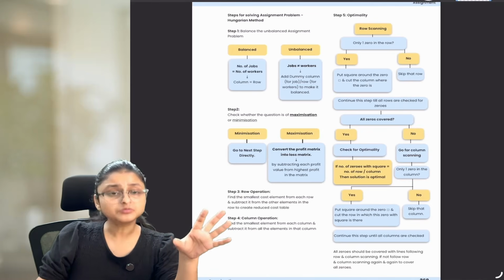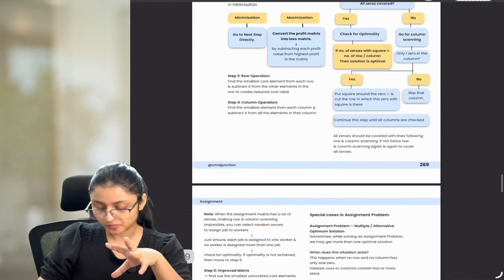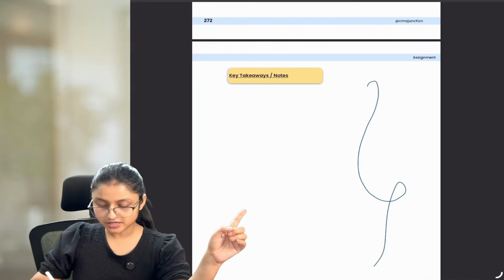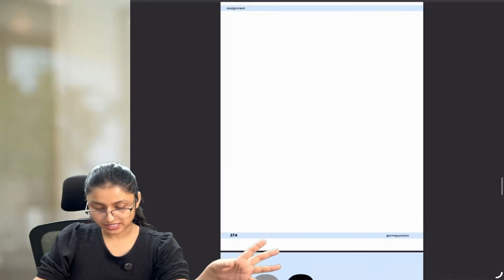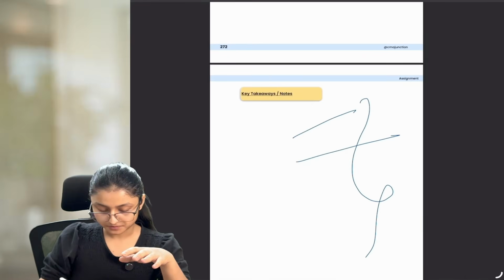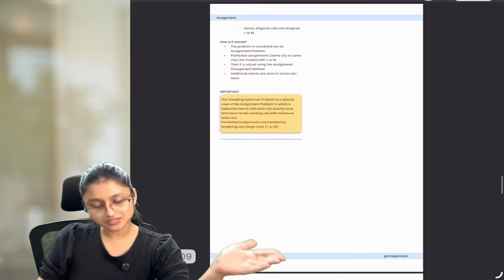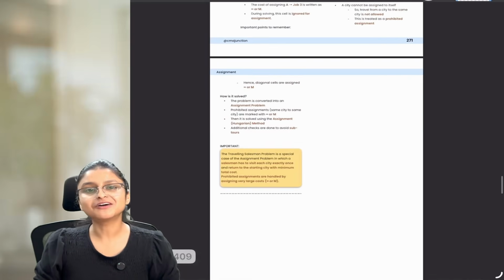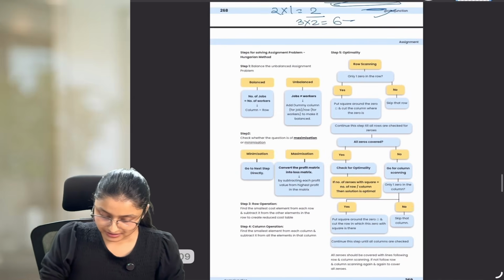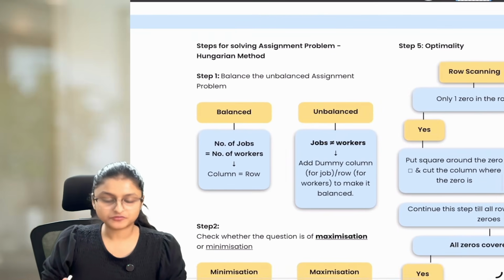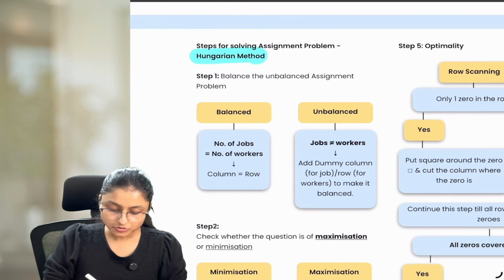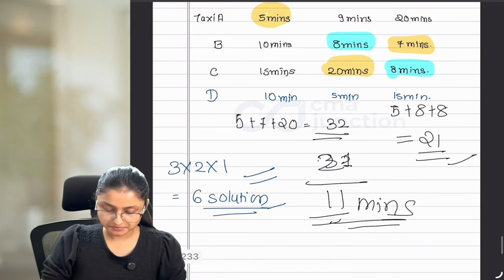Plus with that, there are some things which I want you to write about this particular topic, and that we can write in this page where you have this place. Key takeaways or notes are available in your assignment problem. Here the space is available. Whatever extra things are there, we can write it here. So your complete summary is already covered here. So now for this particular chapter, you have to write nothing in your summary book. It's a good thing. Now, let's try to understand the steps involved for solving assignment problem with the help of this Hungarian method. Okay? Now to understand this, I am taking this particular example which we have drawn here.